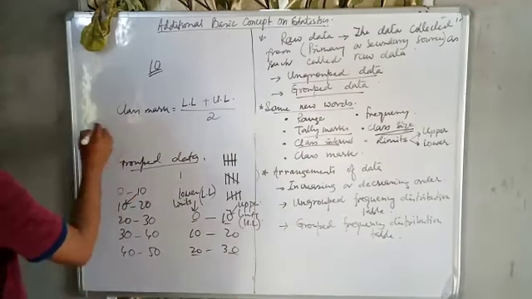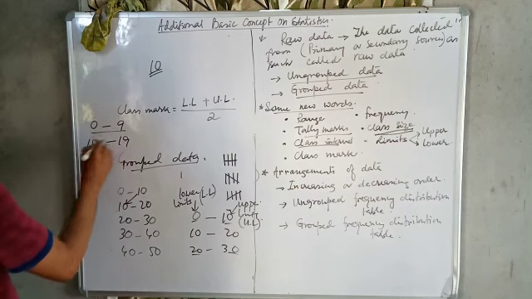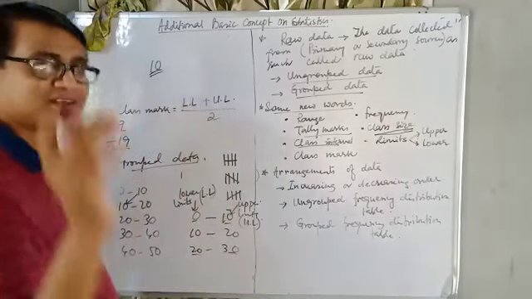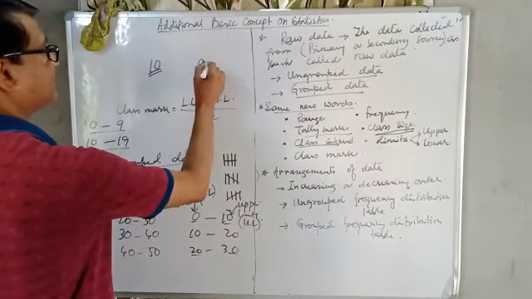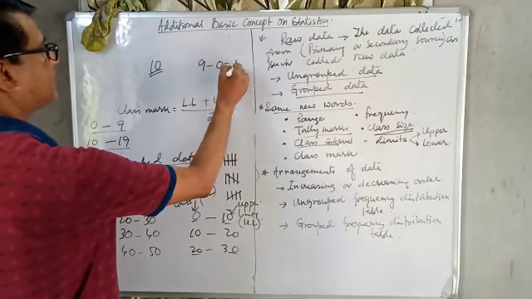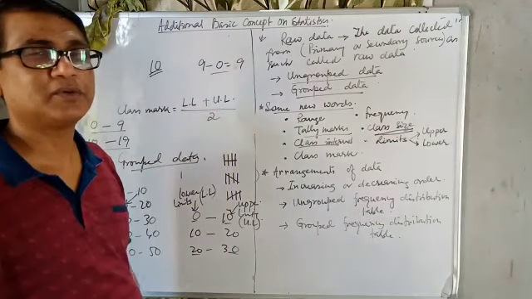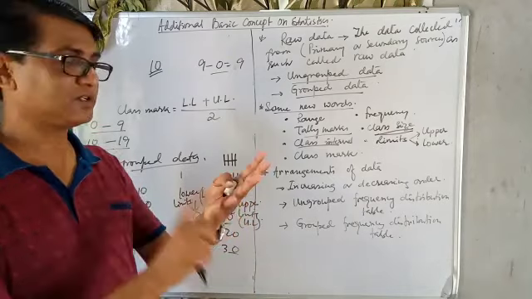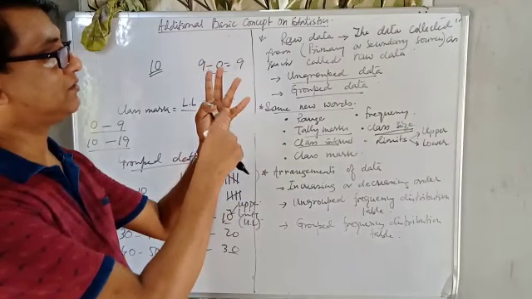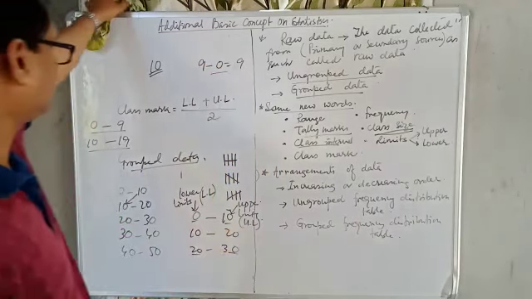Or we can write it this way: 0 to 9, 10 to 19. Then clearly the size is 10. But again a confusion may come. Sir, class size is upper limit minus lower limit, and 9 minus 0 is 9. It is not a class size of 10, it is 9. No, it is including 0. So 0, 1, 2, 3, 4, 5, 6, 7, 8, 9. How many are there? 1, 2, 3, 4, 5, 6, 7, 8, 9, 10. So be careful here when making this.